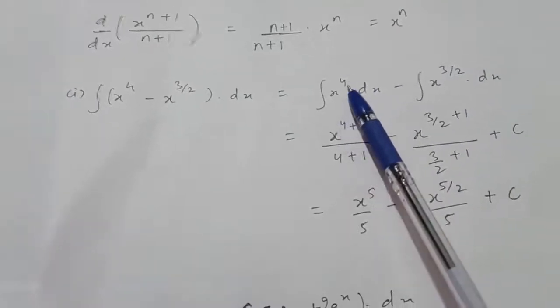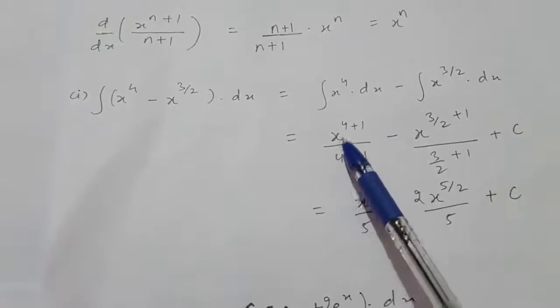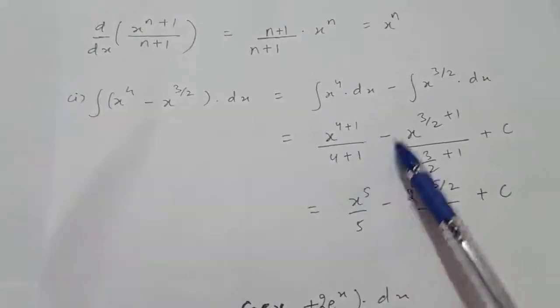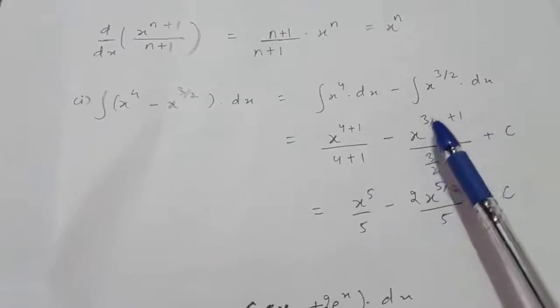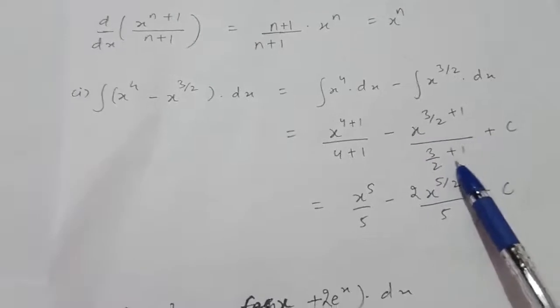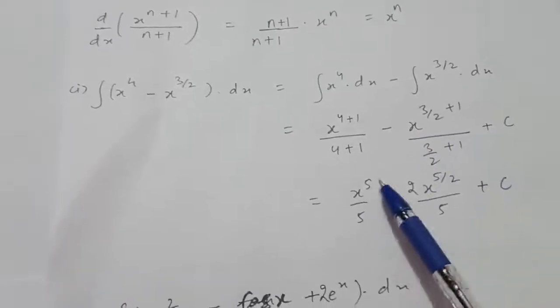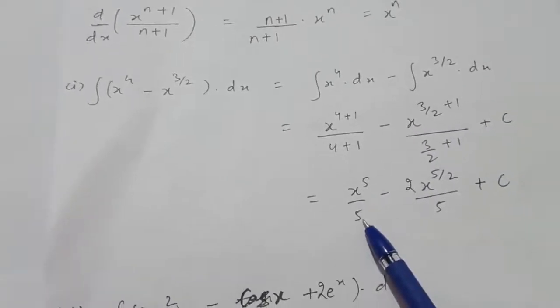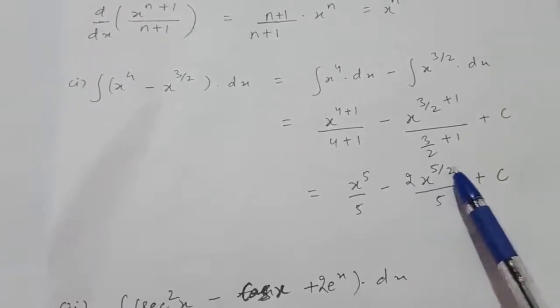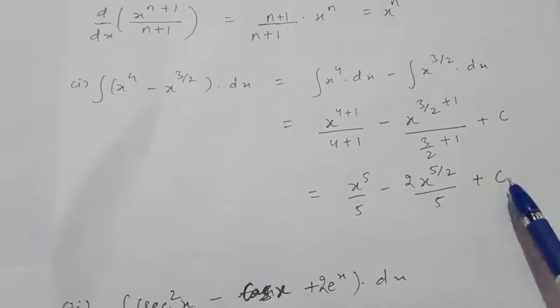So the integral of x raised to the power n is x raised to the power n plus 1 upon n plus 1. Similarly here, n is 3 by 2, so 3 by 2 plus 1 upon 3 by 2 plus 1. So you will get x raised to the power 5 by 5 minus 2x raised to the power 5 by 2 upon 5 plus c.